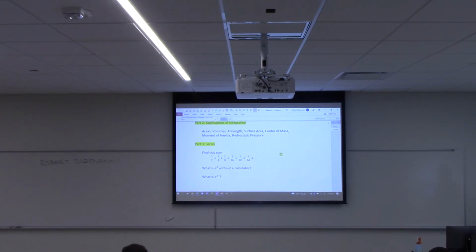Even in high school, unless you did calculus BC, you probably didn't see this. And even if you did calculus BC, they look at it through a different lens than we look at it here. So I won't get into this right now. I don't want to put the cart in front of the horse. Just know that this is going to be the second third of the course.